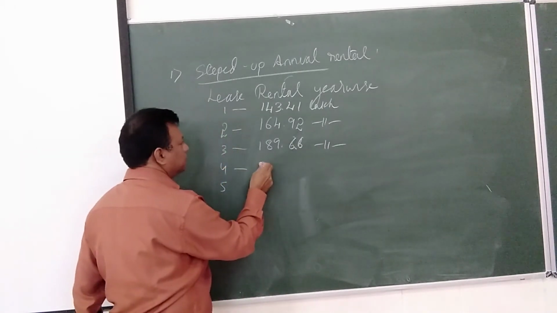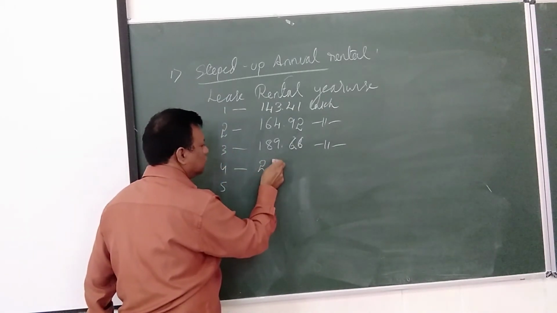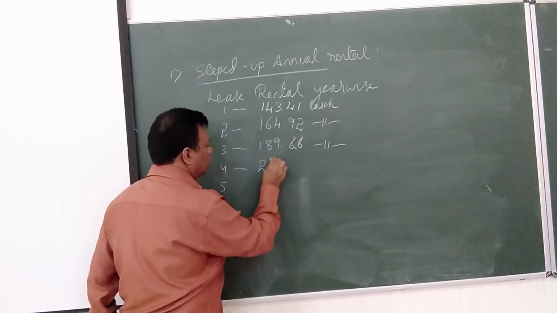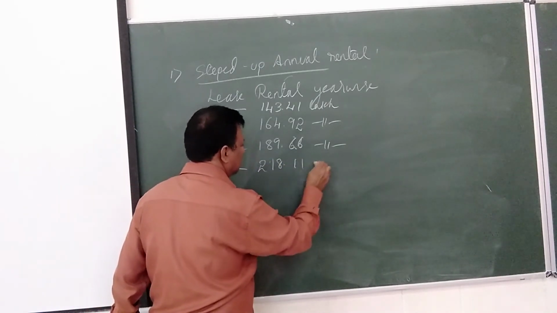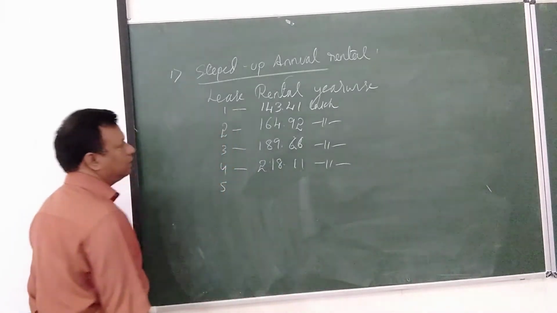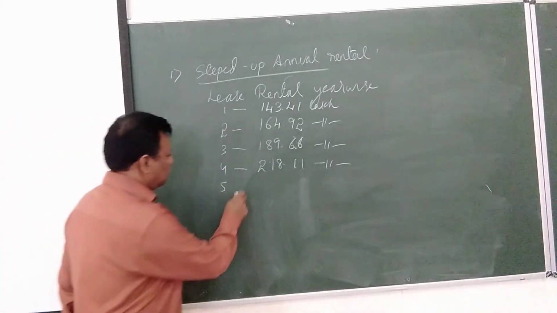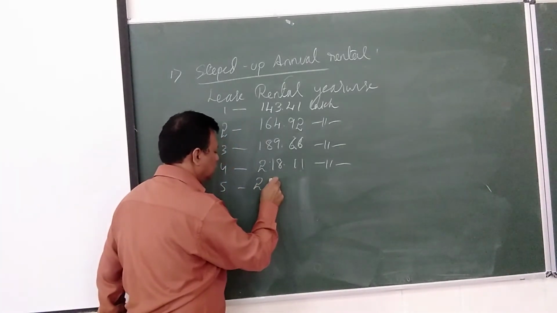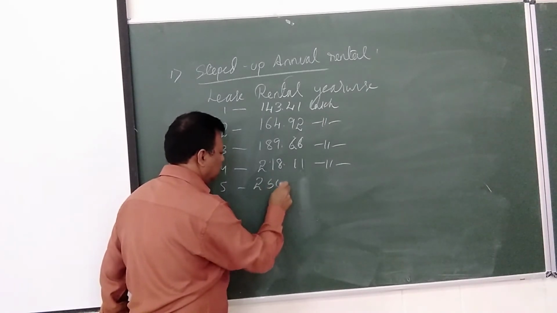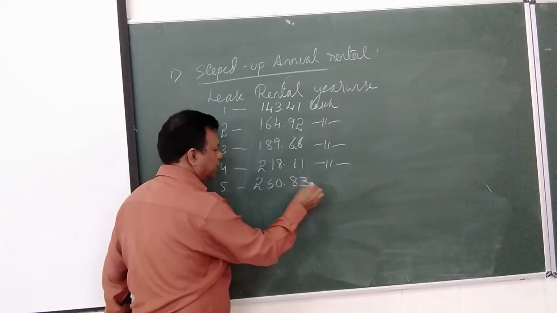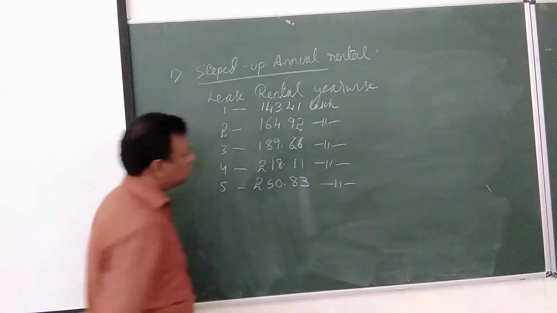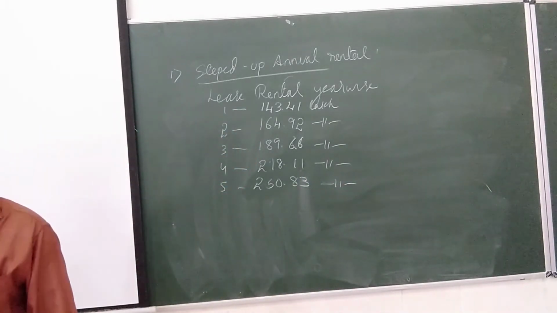Then fourth year 2.18, sir. Okay. The last year 2.83. So these are the lease rental for all the years.